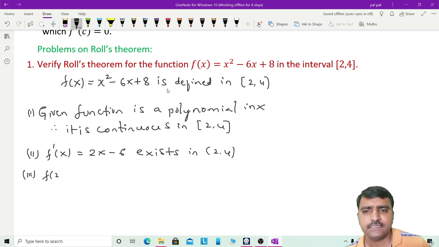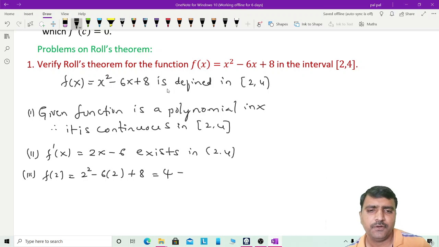You take first that f of 2. f of 2 is equal to 2 square minus 6 into 2 plus 8, which is equal to 2 square is 4, 6 2s are 12, plus 8 is equal to 8 plus 4 is 12, 12 minus 12, 0.